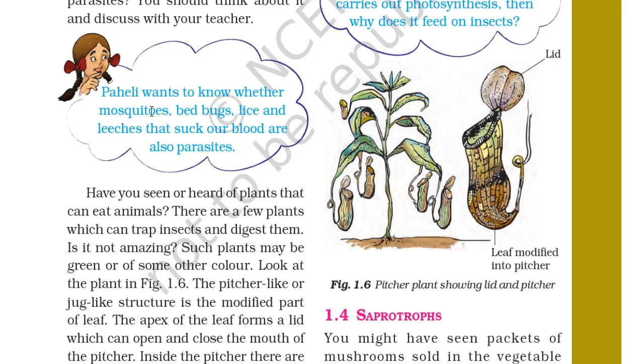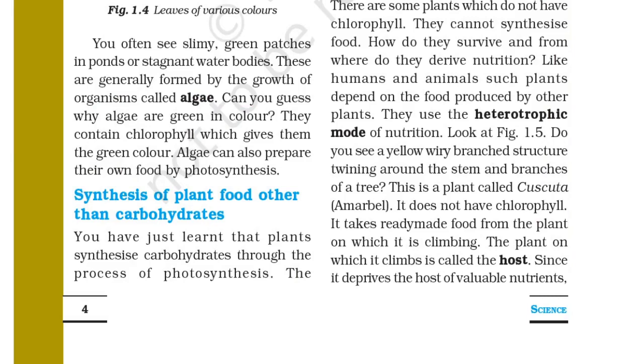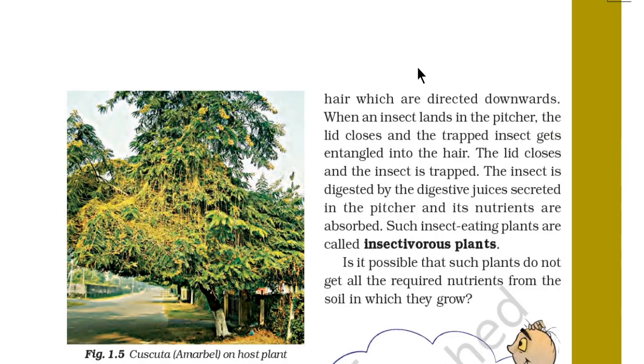Look at the plant in figure 1.6. This is the plant which they are referring to. So the pitcher-like or jug-like structure is the modified part of the leaf, and the apex of the leaf forms a lid. And inside the pitcher there are hairs which are directed downwards.